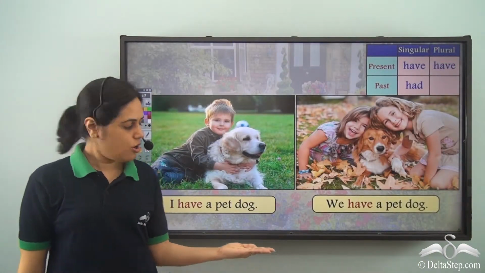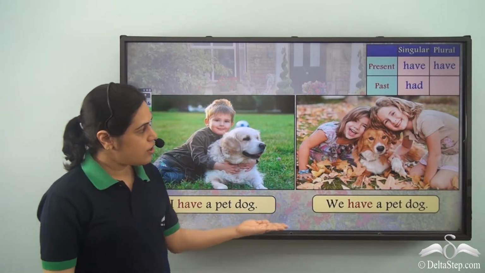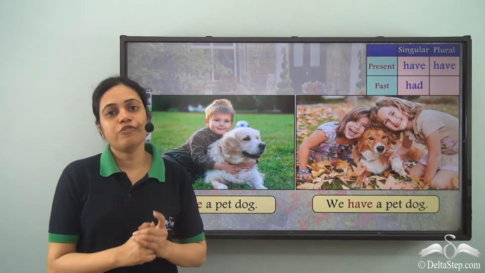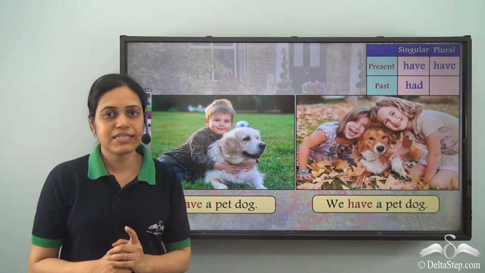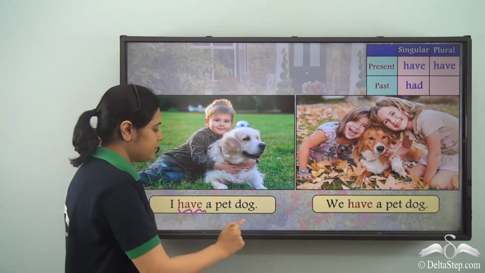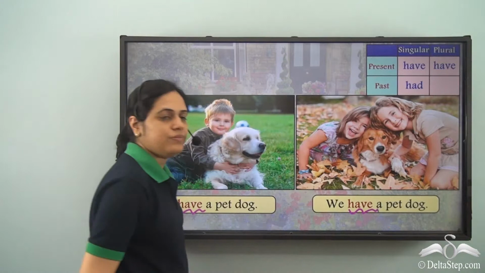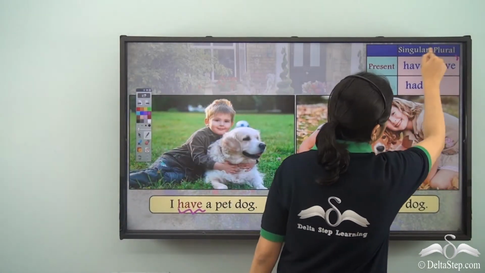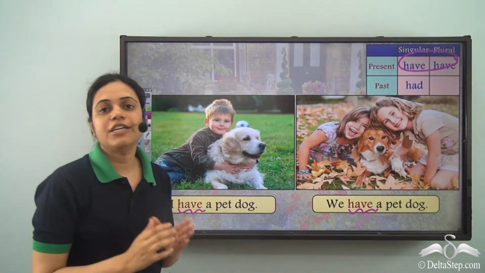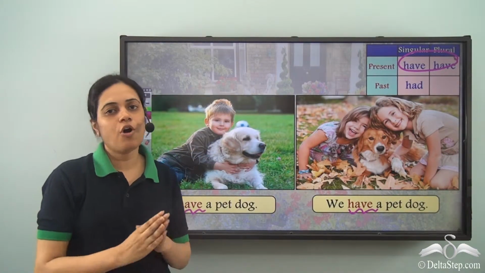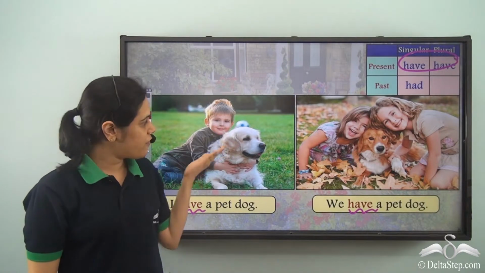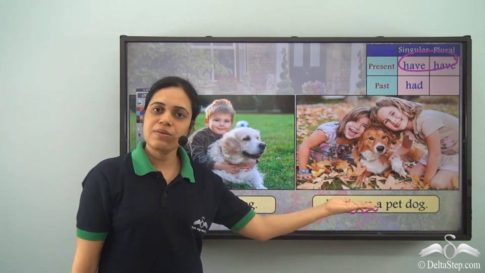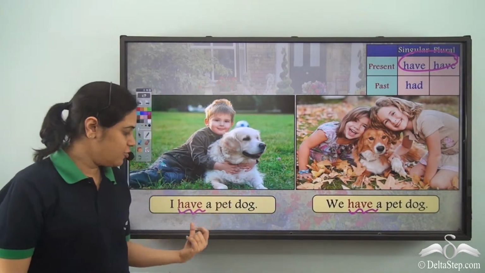So I have a pet dog. We have a pet dog. So for first person, present tense, for singular as well as plural, the have verb used is have. So we see that it is the same. It does not change with singular or plural number. So for one person as well as more than one person, I use have.